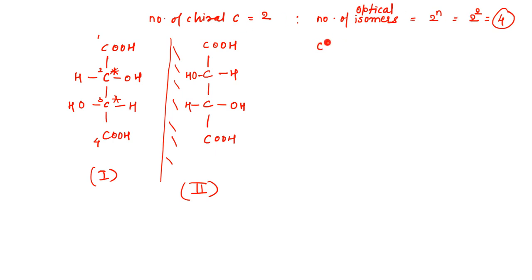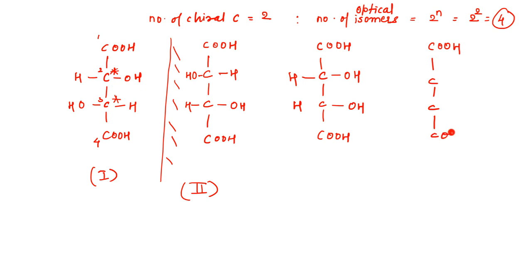Now let's draw the third one. So in the third one, what should we do? My two OH will be on the same side. That's right. And I can also draw this, where I can put both, when I put a mirror over here, it will look like this. Yes or no? Yes, right. So let's consider this as third and let's consider this as fourth, right?